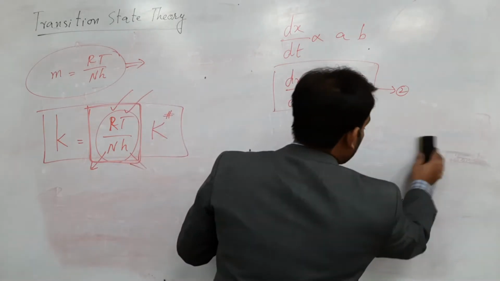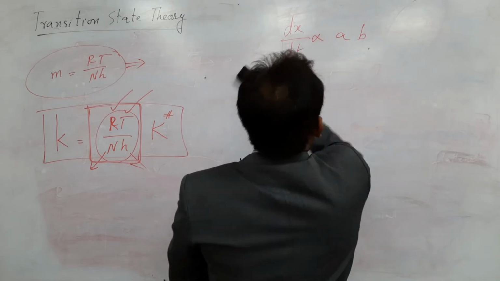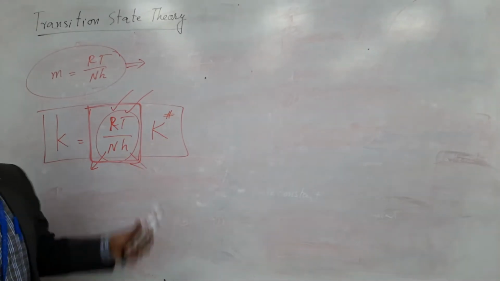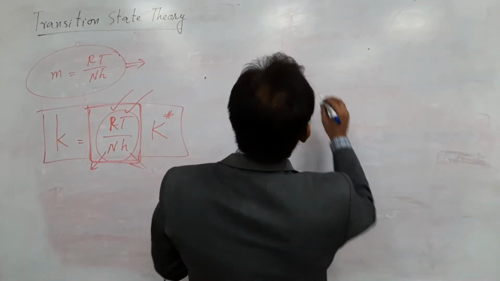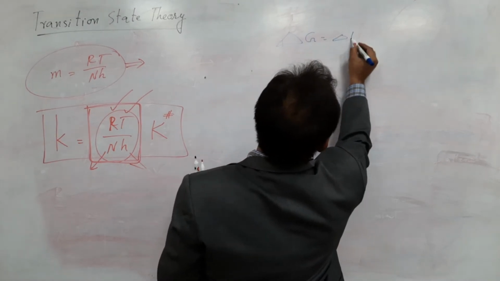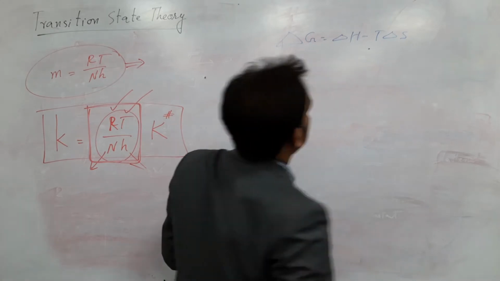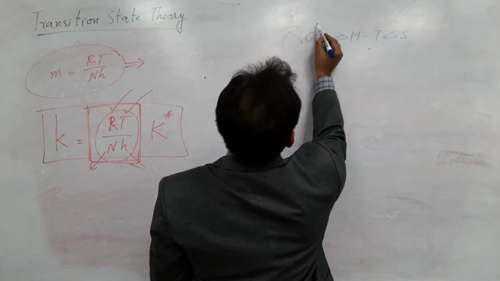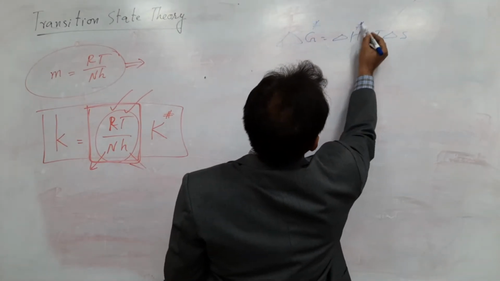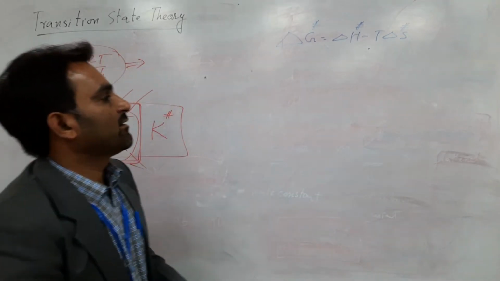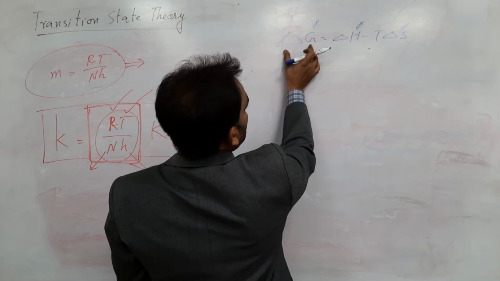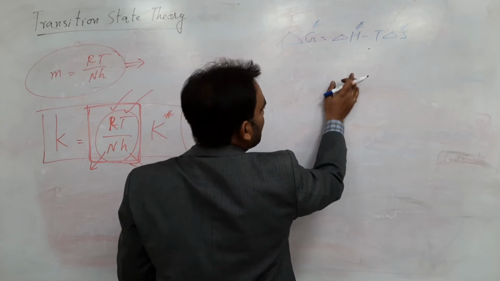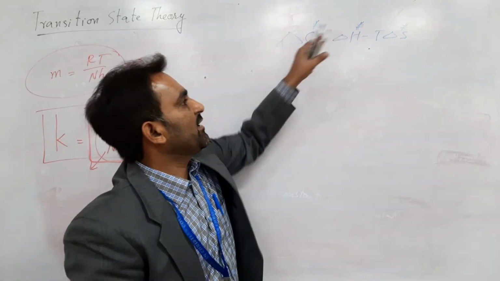Okay, so this theory can also be used to relate the concept of rate constant with thermodynamics, and we know that Gibbs free energy is equal to delta H minus T delta S. Because we have to deal with transition state theory, here you can write delta G double dagger, which is the change in free energy for the formation of the transition state.